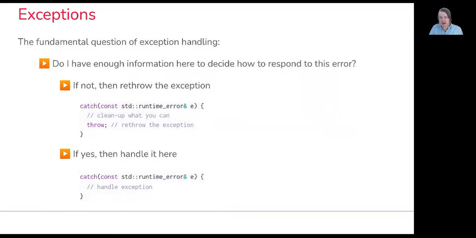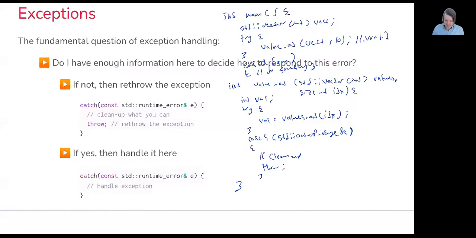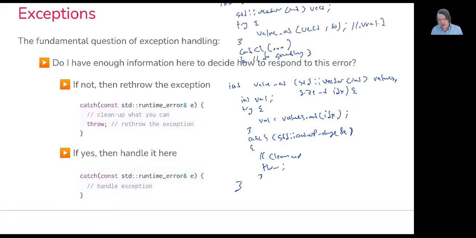So let me write up some code real quick to illustrate that, and then I'll be right back. Okay, I know this handwriting is a little funny, but up here I have int main. I declare a standard library vector containing integers. I named it vect. And then I attempt to index into it and get a value using this value at function I wrote.